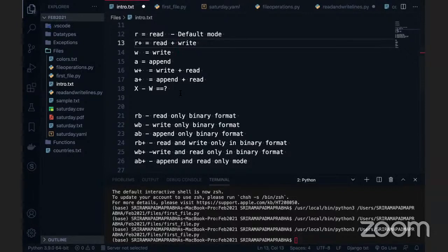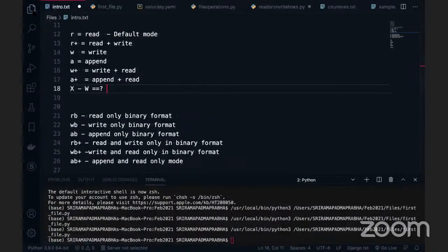Okay, let's talk about some more important functions. One is called seek. What is the use of the seek function, and how can we use it in programming? Before that, I want to discuss an important concept of Python, the with keyword. What is the use of the with keyword in Python programming?